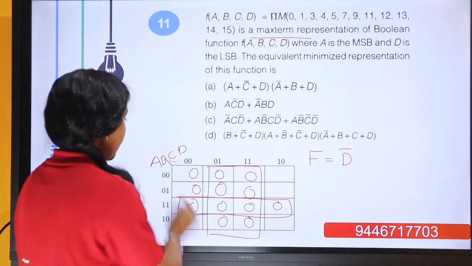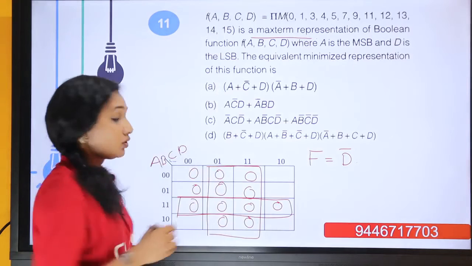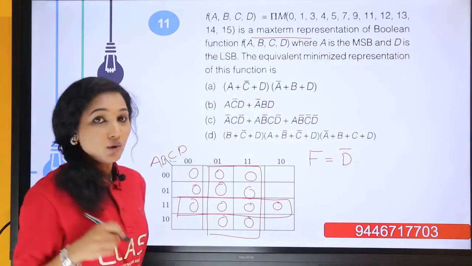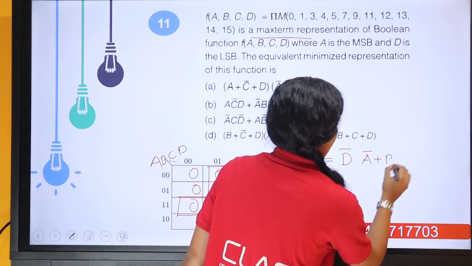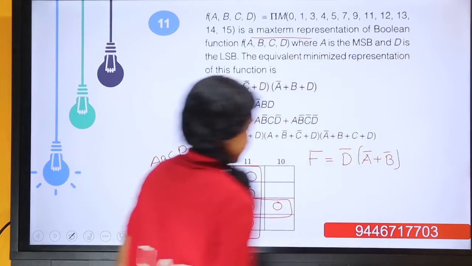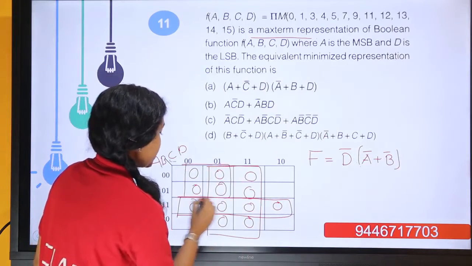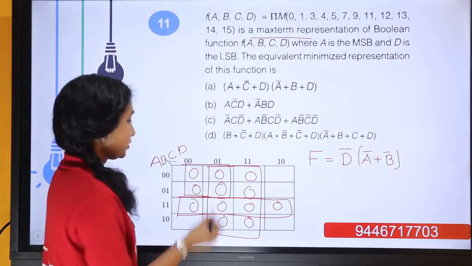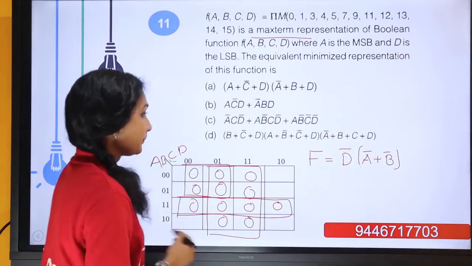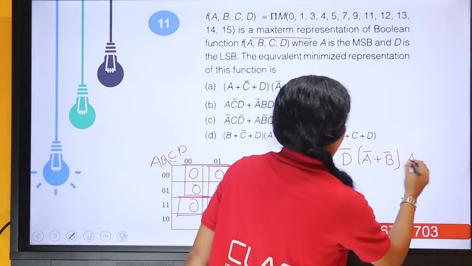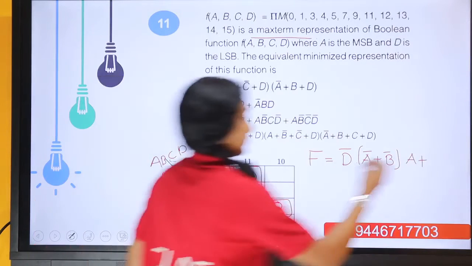And the second group is this. Second group is AB here. It is in the SOP form, so in the POS form it becomes A bar or B bar. Now the third group, these two zeros. So there come the 4 groups of zeros. So here it is A, or here it becomes C.